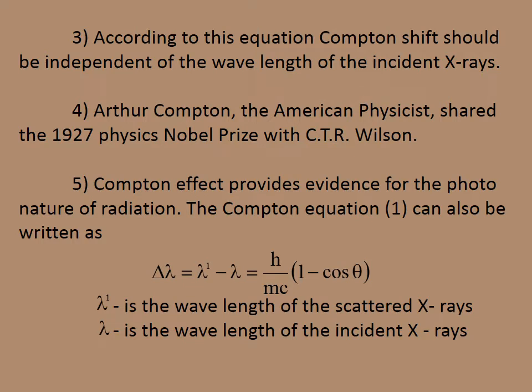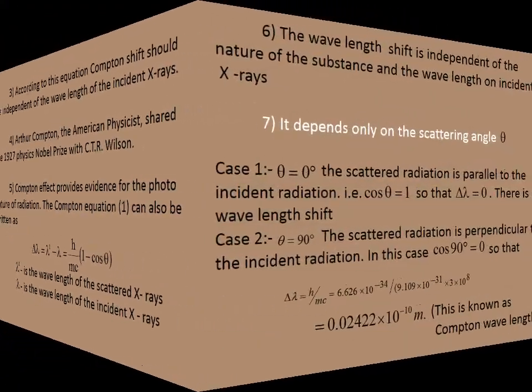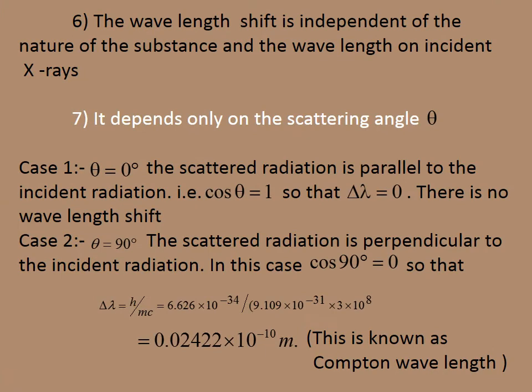Here you have to note one important point: lambda dash is greater than lambda. The wavelength shift is independent of the nature of the substance as well as the wavelength of the incident X-ray, but it depends only on the scattering angle.